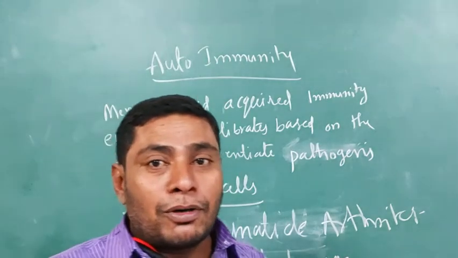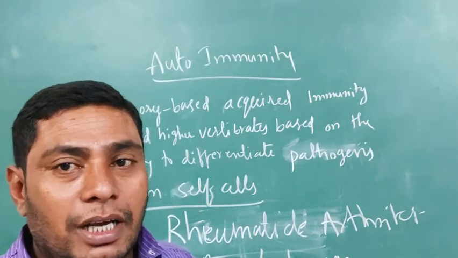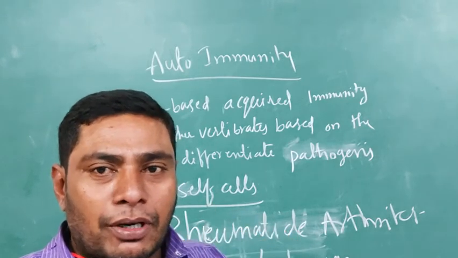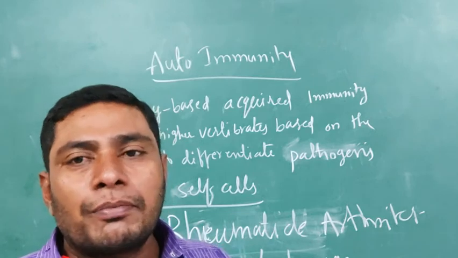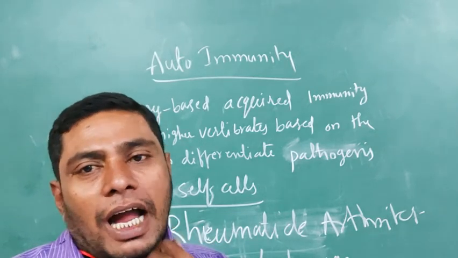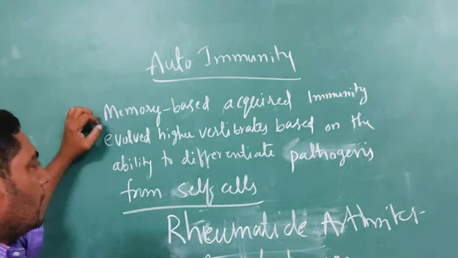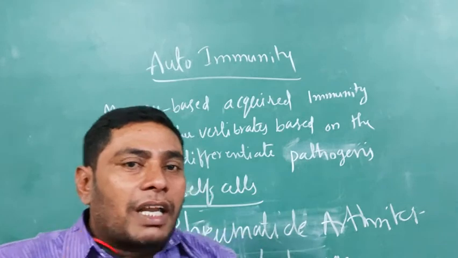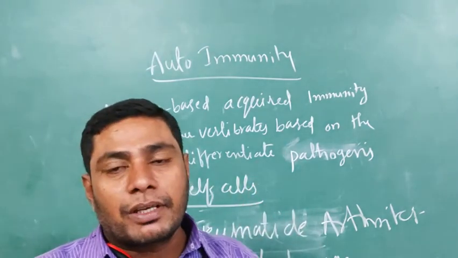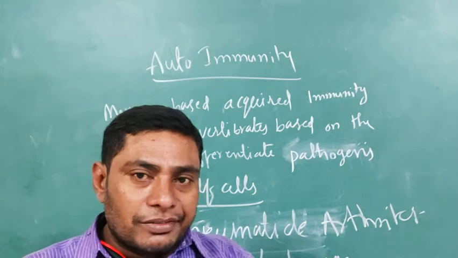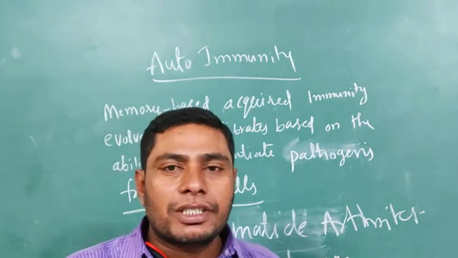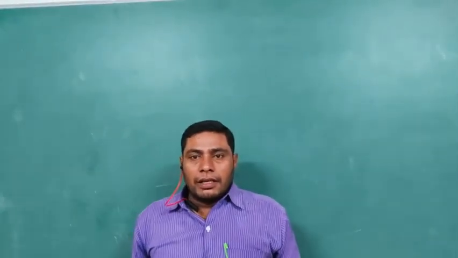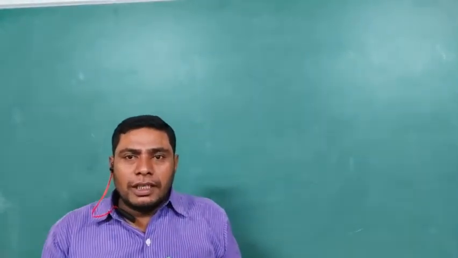So it means the antibodies are sometimes able to destroy the self cells in the body. It is known as autoimmunity. The antibodies always work to differentiate pathogens, but sometimes they also destroy self cells. This is known as autoimmunity.